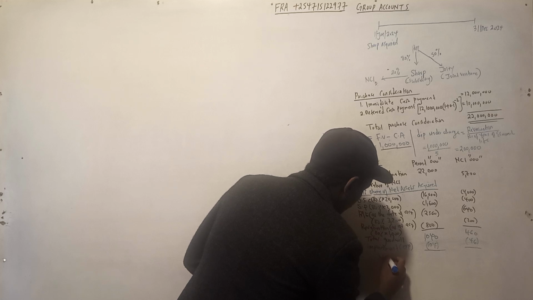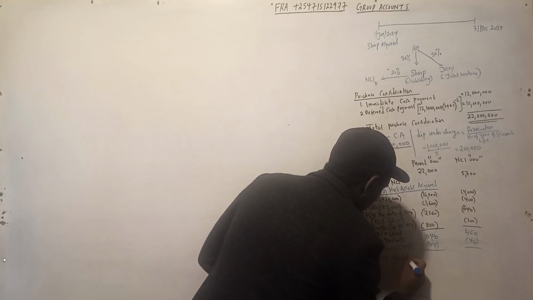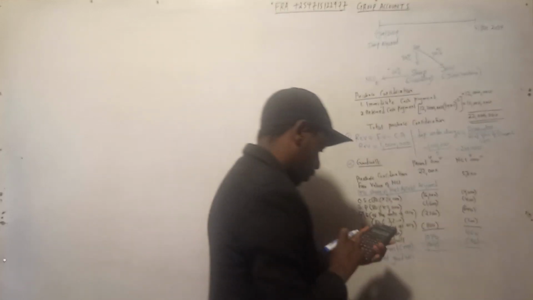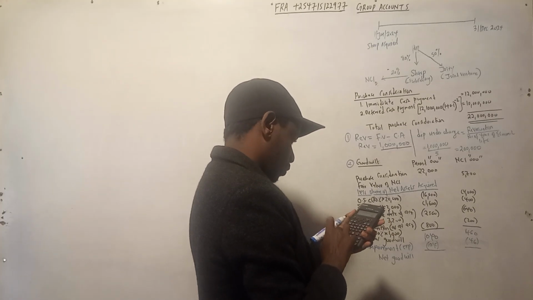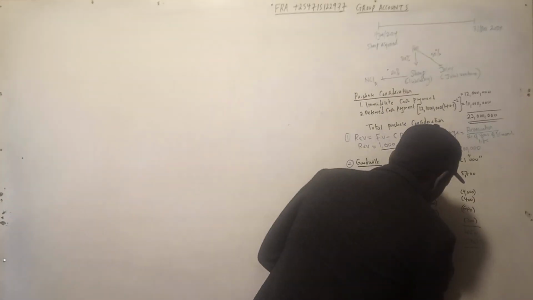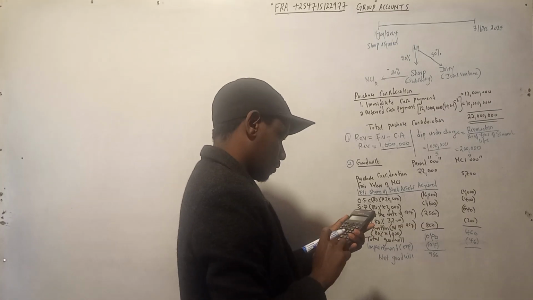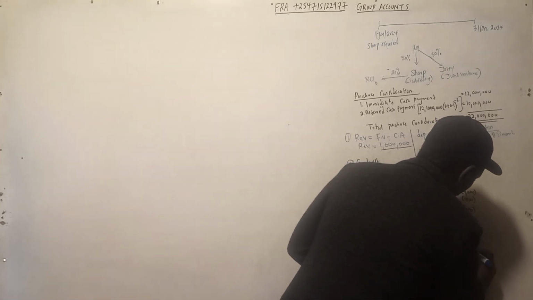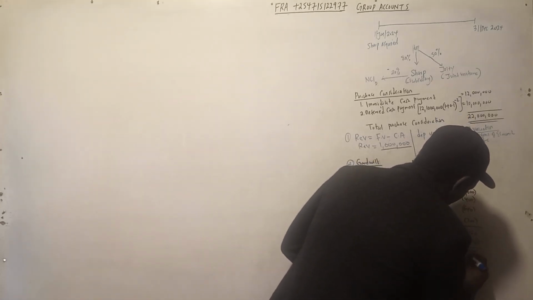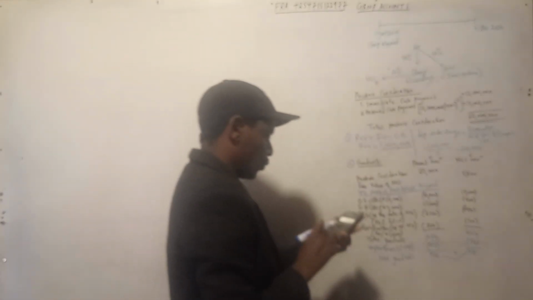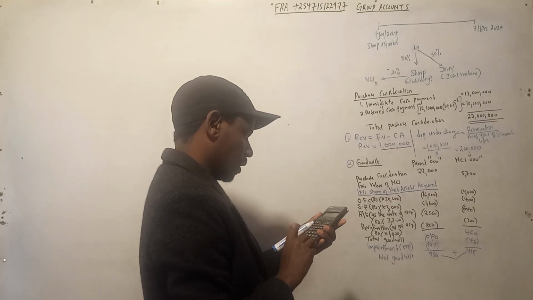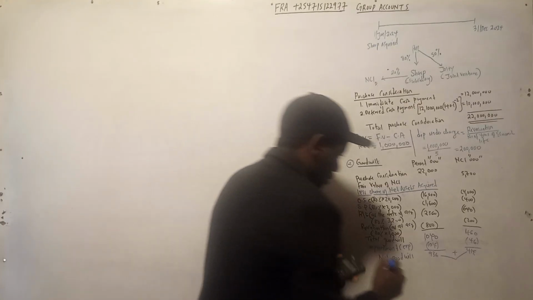So meaning net goodwill will be equal to 1040 minus 104, which is 936, and then 460 minus 46, that is 414. So total goodwill of the company and that of the subsidiary is 1350.